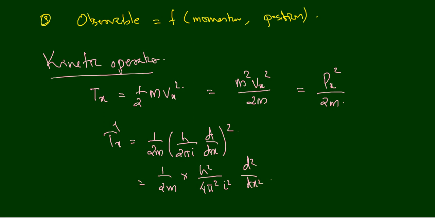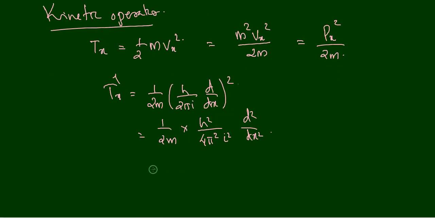What is i square? i square is equal to minus 1. So we can write minus h square divided by 8 pi square m, and d square by dx square.